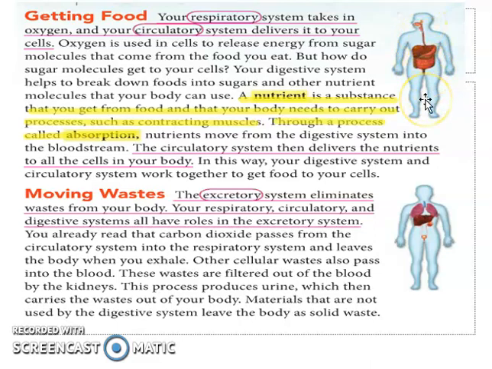The digestive system is responsible for breaking down food, and then it makes it into sugar and other nutrients that are needed by our body. A nutrient is a substance that you can get from the food and that your body needs to carry out processes such as contracting the muscle.